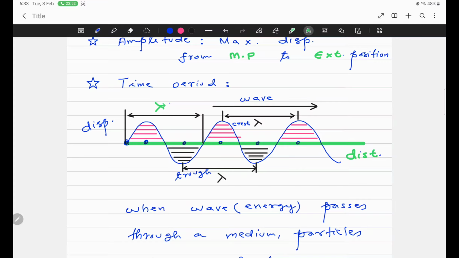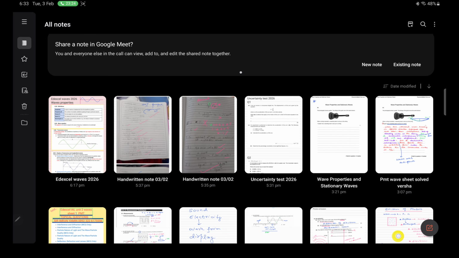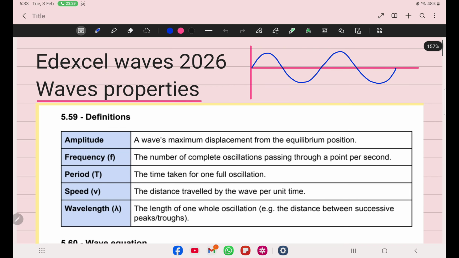So remember, if along the x-axis there is a distance, then this is wavelength. And if along the x-axis there is a time, then the length of one cycle is called time period. So whenever I show you a graph, you should check which physical quantity is along the x-axis. If time is along the x-axis, then there will be time period. And if distance is along the x-axis, then it will give you wavelength.